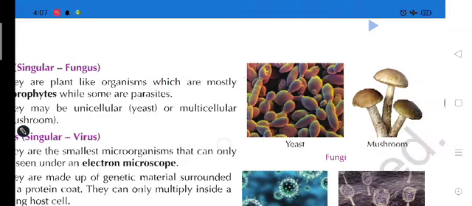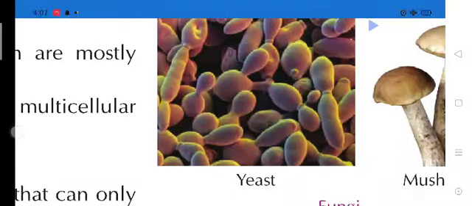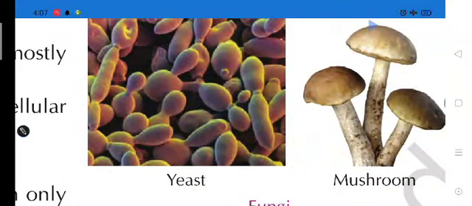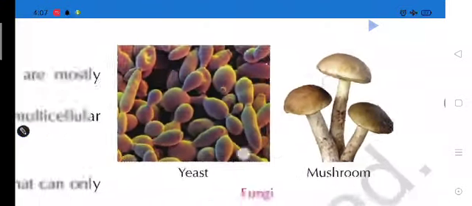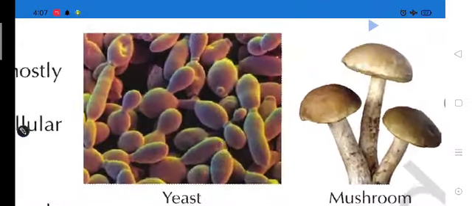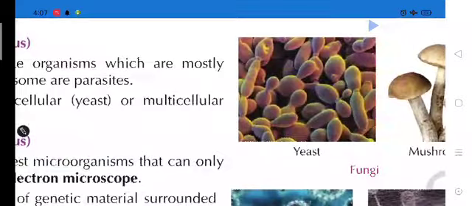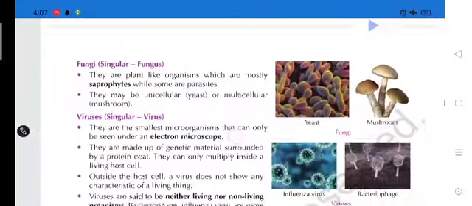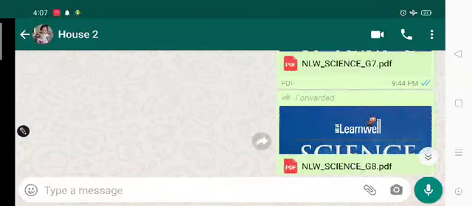Friends, these are the pictures of yeast, and this is the picture of mushroom. Have you seen such a structure in your field? On cow dung, I hope you have seen, because most of the students of our school belong to villages. Yeah. So students, in next